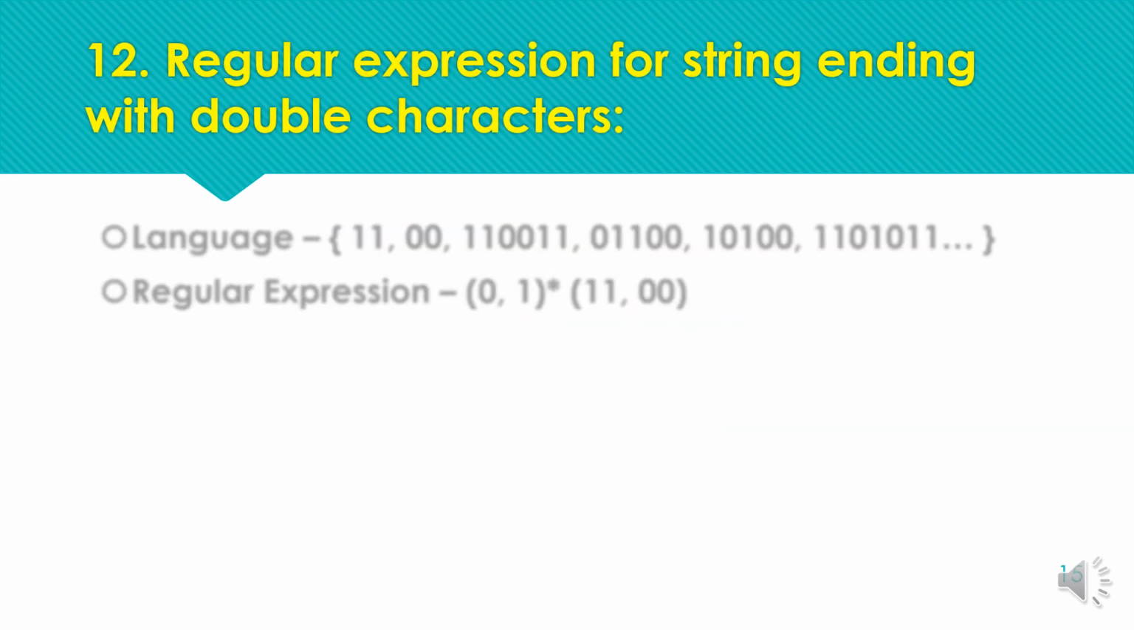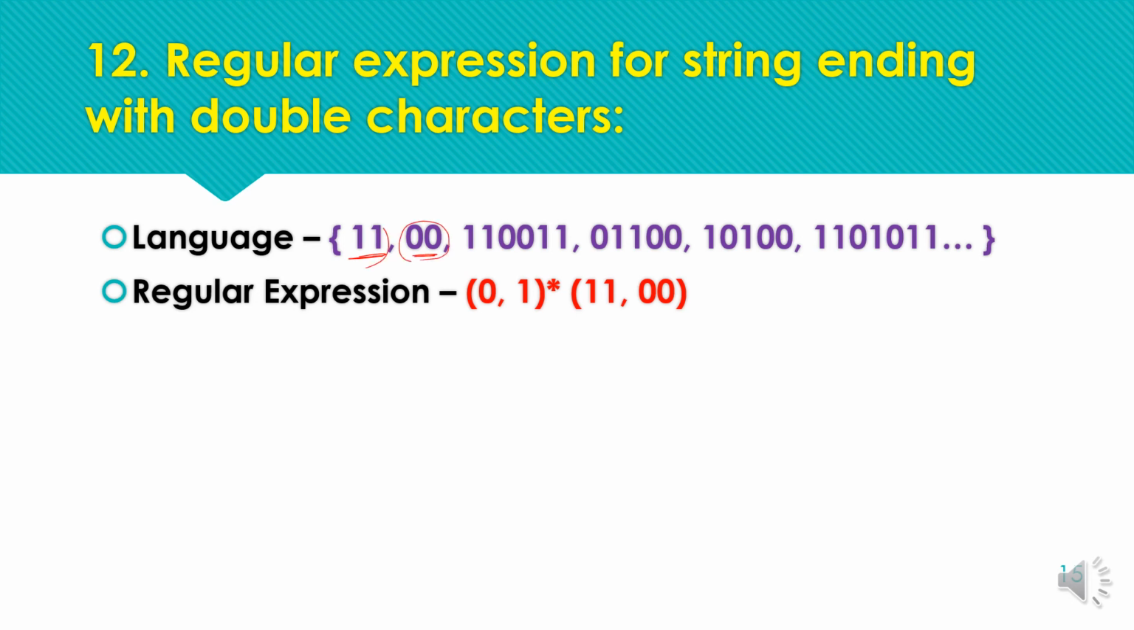Next is the regular expression for strings ending with a double character. So like the previous example, here is the set of acceptable strings, 1100 as the minimum required string, and all other combinations of strings ending with a double character, either 11 or 00. Okay, and the regular expression will be like this: the ending constraint is 11 or 00, and any combination of 0 and 1 in starting. So this is the corresponding regular expression.